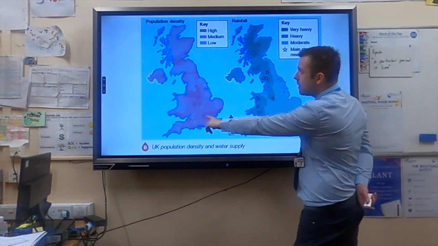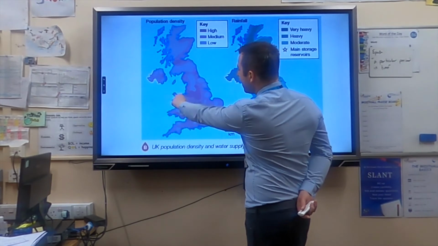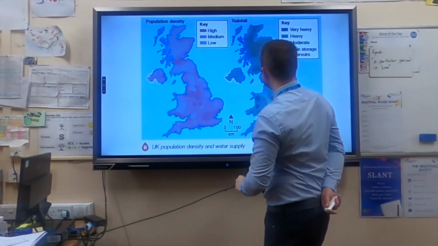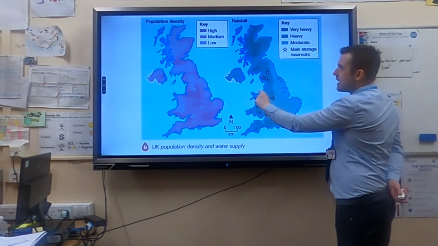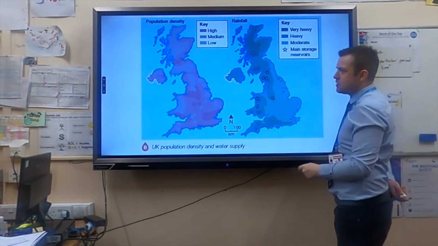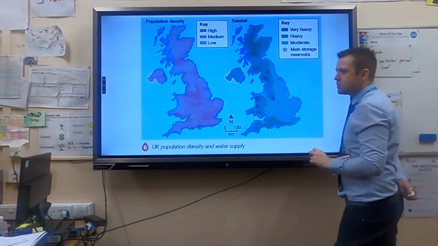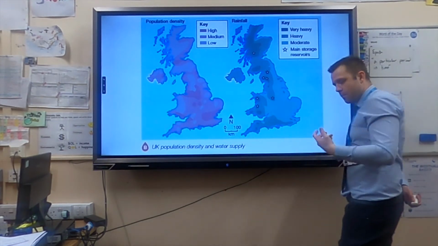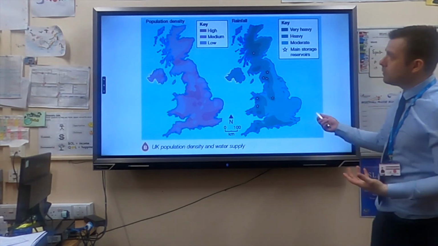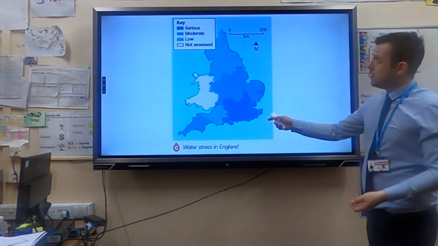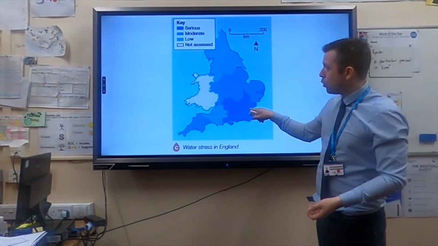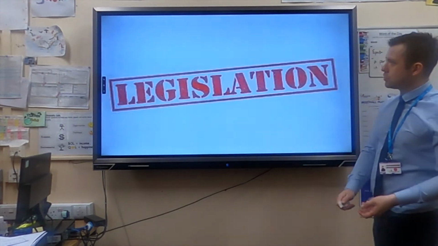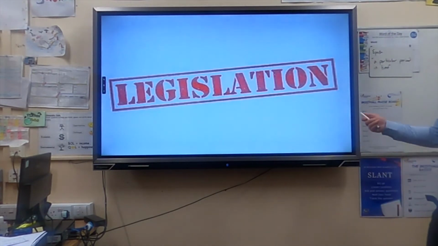However, if we look back here at Wales, they have generally a low or medium population density, but this map shows they have very heavy precipitation, so there's a water surplus. Now, we can transfer water from one place to another, but it's a very expensive process. But as demand increases, we don't want people to be under water stress, so we do need to transfer water from one side of the country to another.